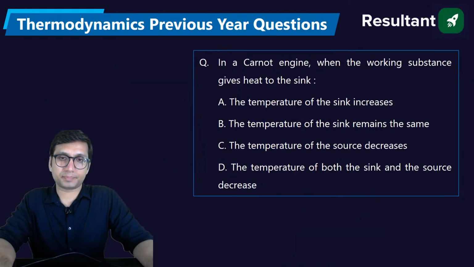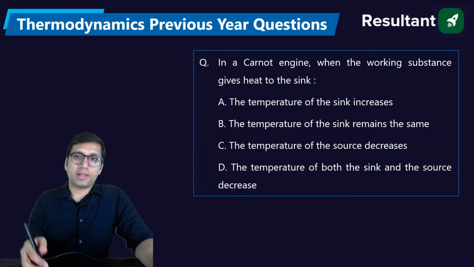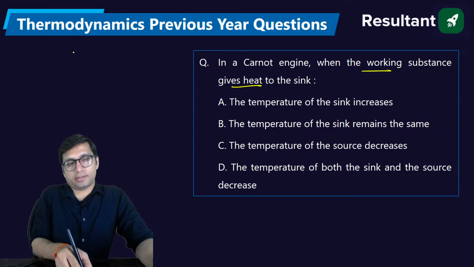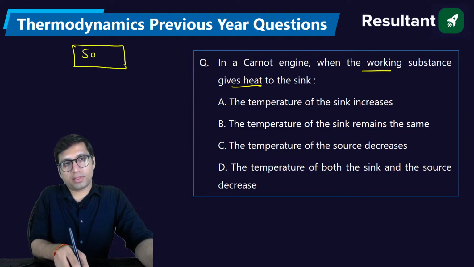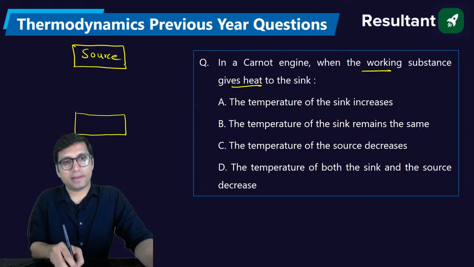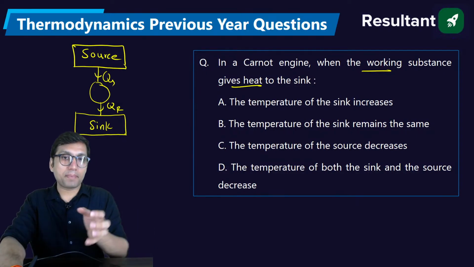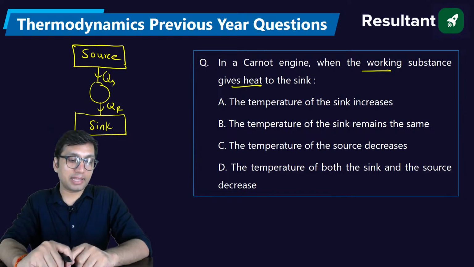In a Carnot engine, when the working substance gives heat to the sink, the Carnot engine working substance is giving heat to the sink. So what is happening in the Carnot engine? We have a source of heat which is supplying the heat. We have a sink to which the heat is rejected by the Carnot engine, right? So what is being mentioned here? It is mentioned that when you supply heat, when you give heat to the sink,